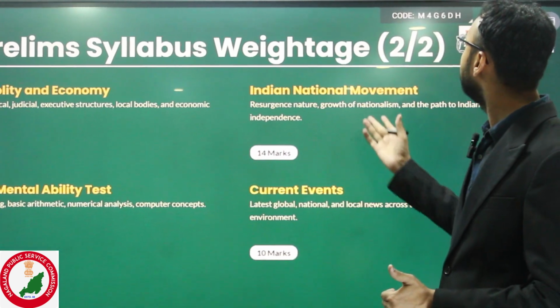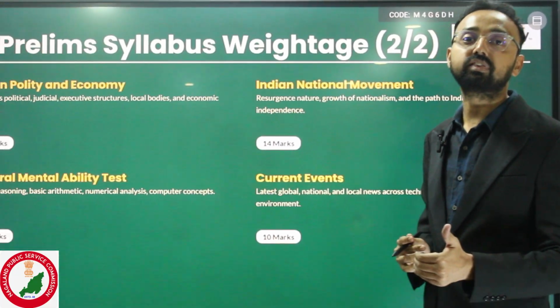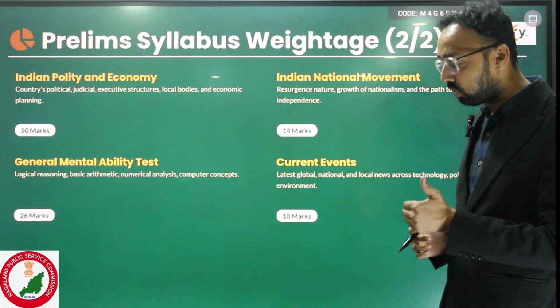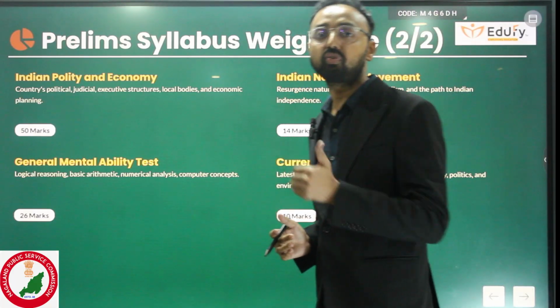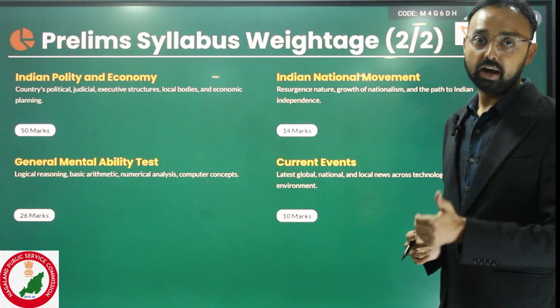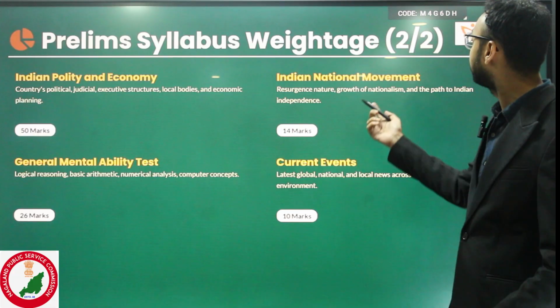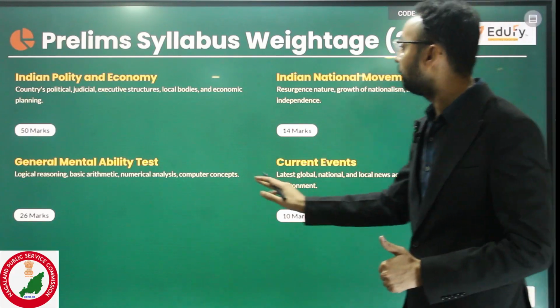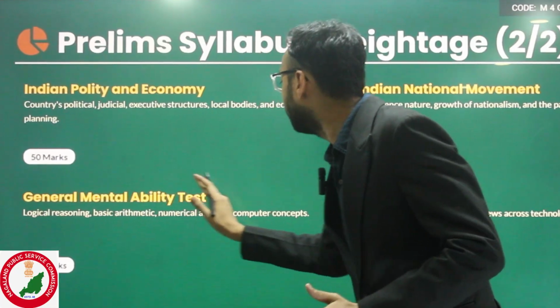Then we have the Indian national movement. Indian national movement is generally considered as modern Indian history, like how our freedom fighters fought for freedom. And it will cover the syllabus especially from the 18th century. Okay, and then we have to see the general mental ability test.